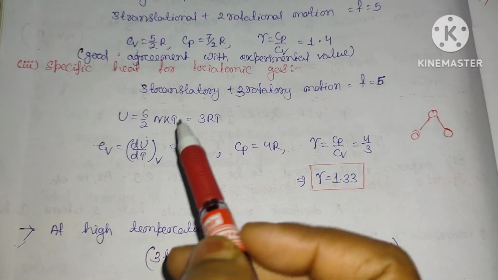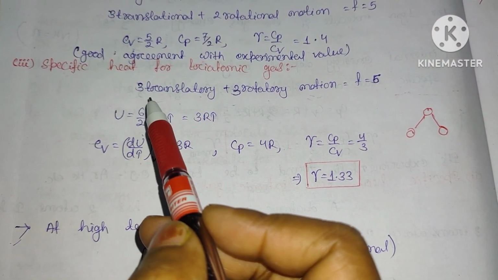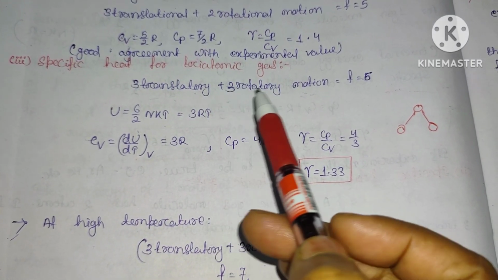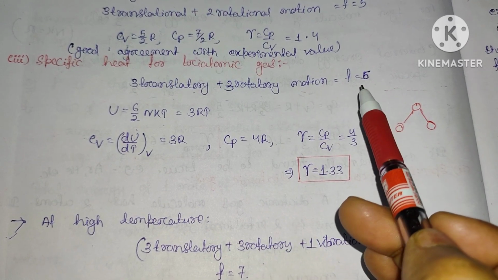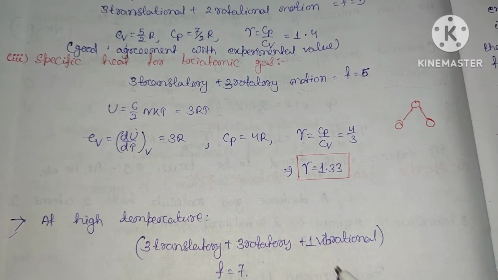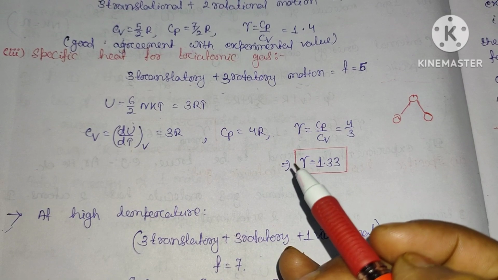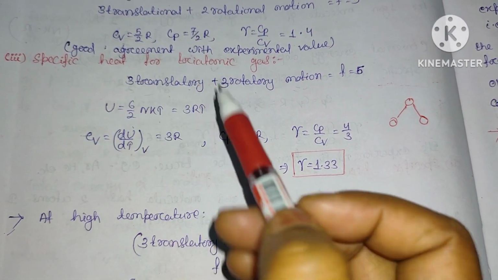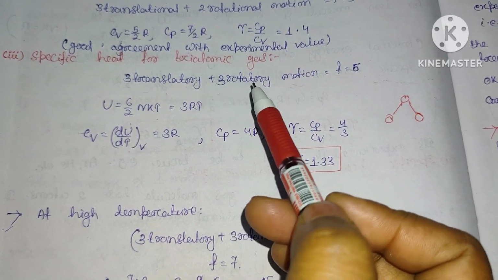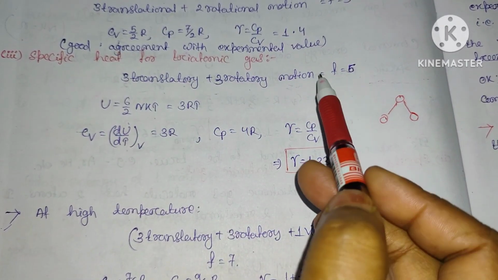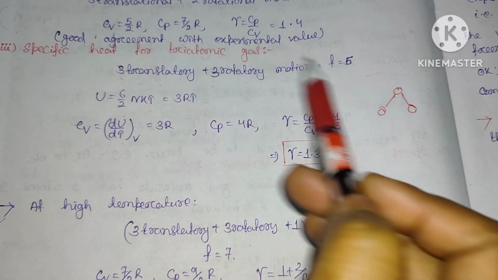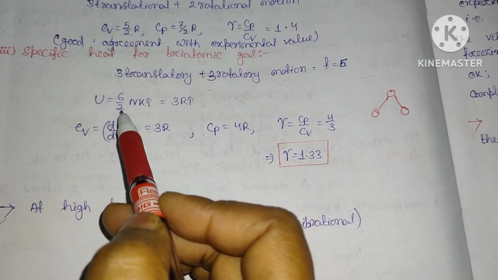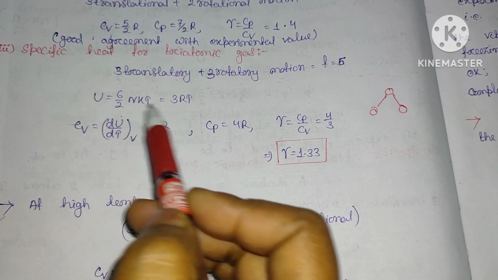You can simply see there will be 3 translatory motions in case of triatomic gas and 3 rotatory motions. It can also have 1 vibrational motion at high temperature. At low temperature, if I consider first, there will be 3 translatory motions and 3 rotatory motions, so the total degrees of freedom will be 3 plus 3 equal to 6. The total energy will be 6 by 2 NKT, or that will be 3 RT.